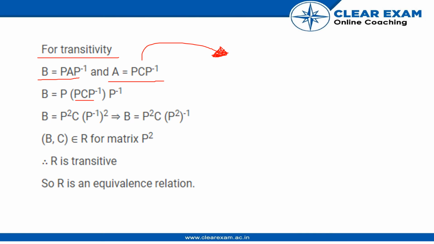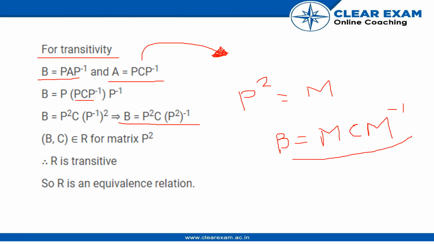Once we have this, we put in this part over here and we get P square C P inverse the whole square, given as B is equal to P square C P square the whole inverse. We can write some matrix in place of P square, let's say M. So in totality, we can say we just got MCM inverse, correct?